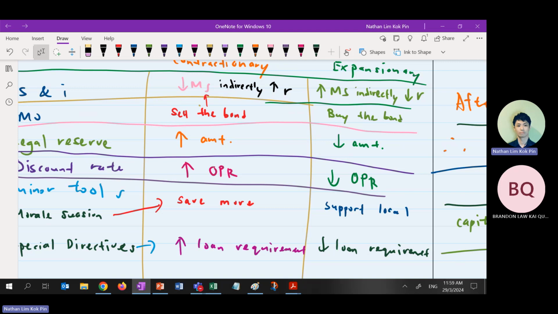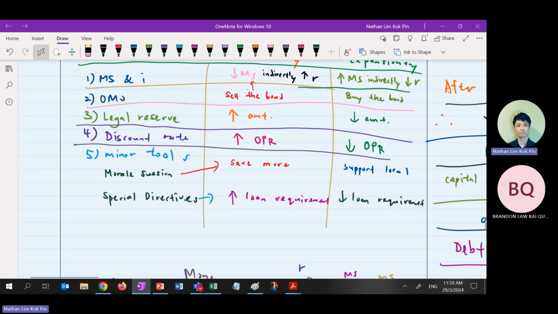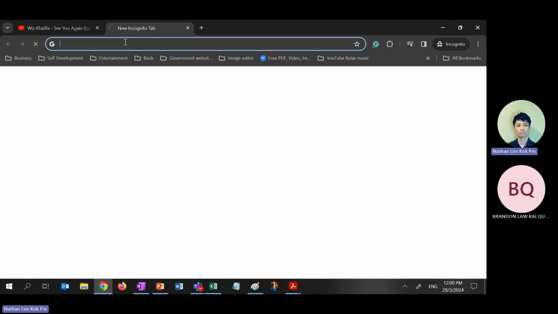Or I borrow more. I don't care whether I'm short of funds or not. I will top up later because I can borrow at a very cheap rate. I borrow more money and lend it out to the public to do investment. Or moral suasion. You have to talk about moral suasion. Reserve Bank governor. Who is the Reserve Bank governor?